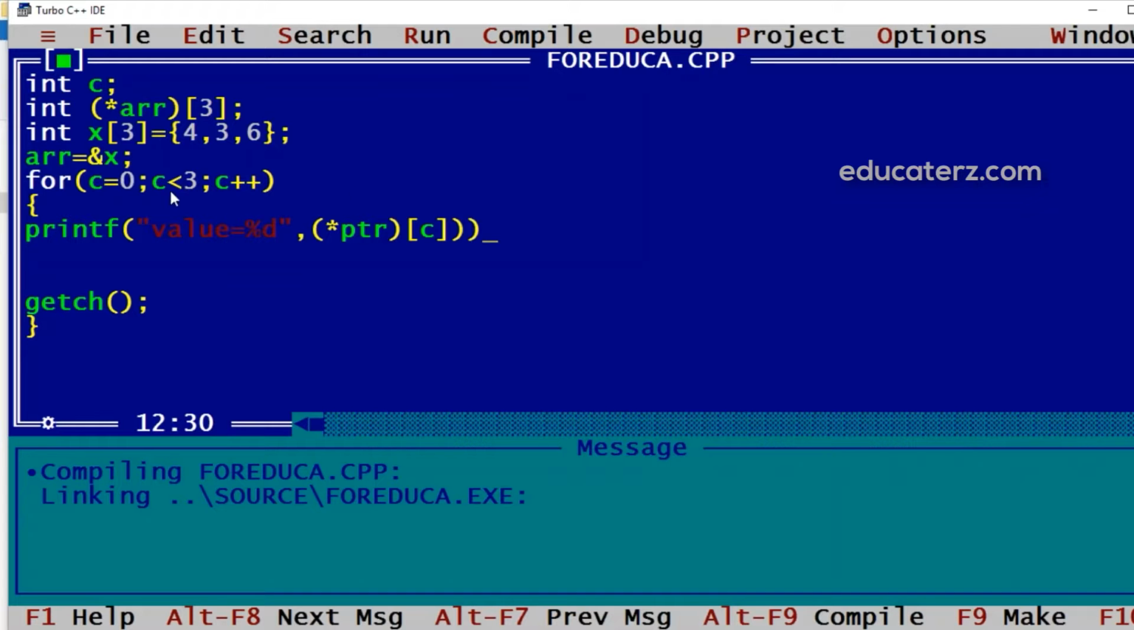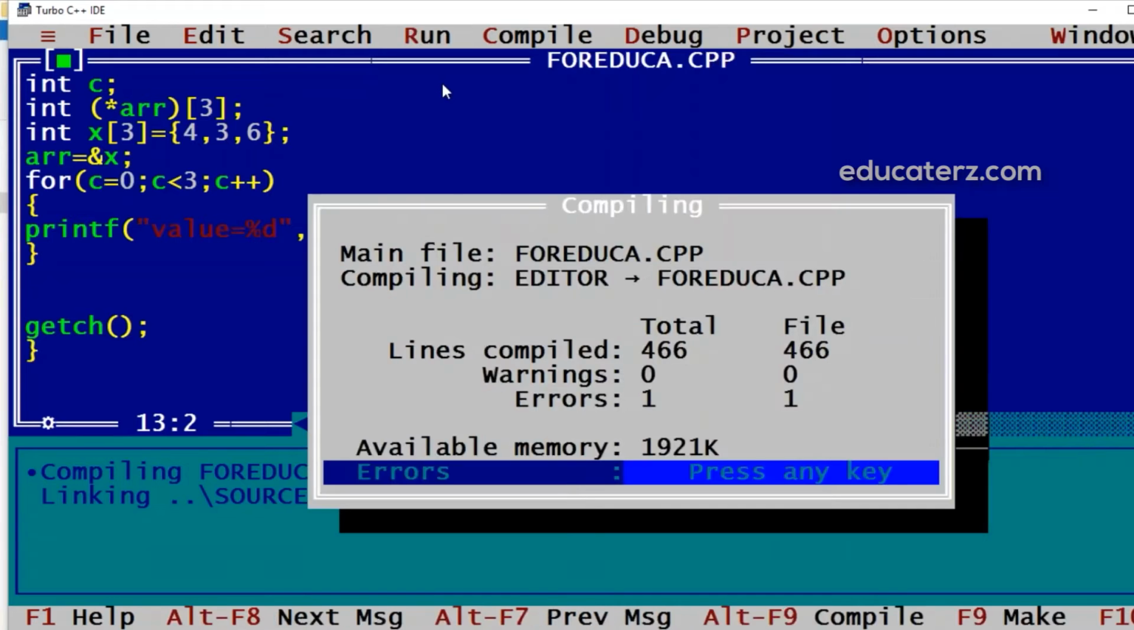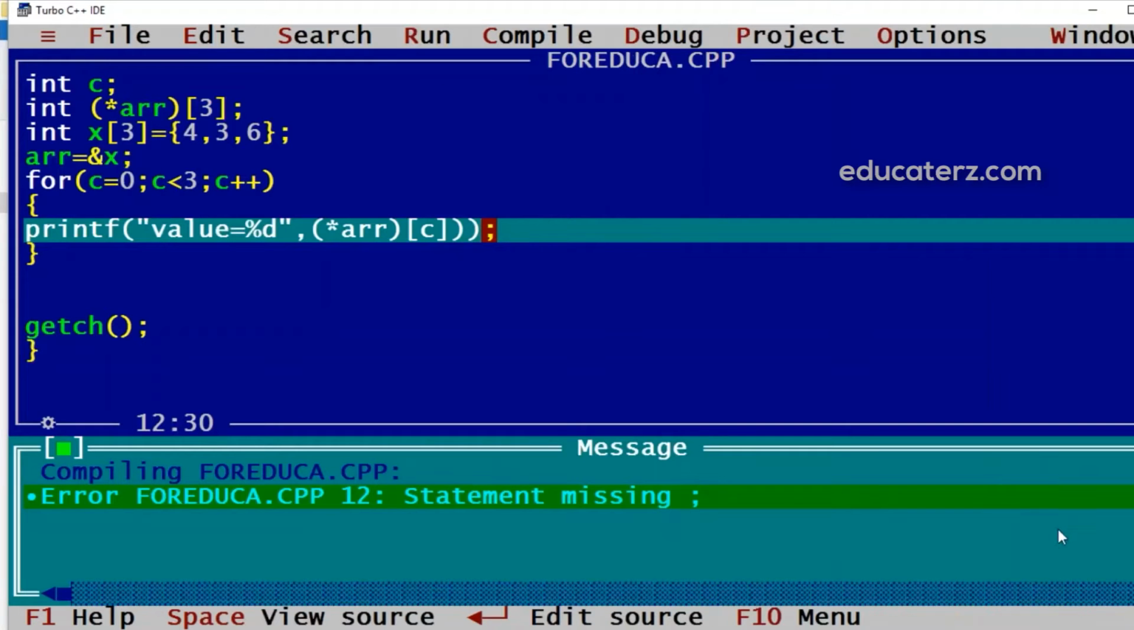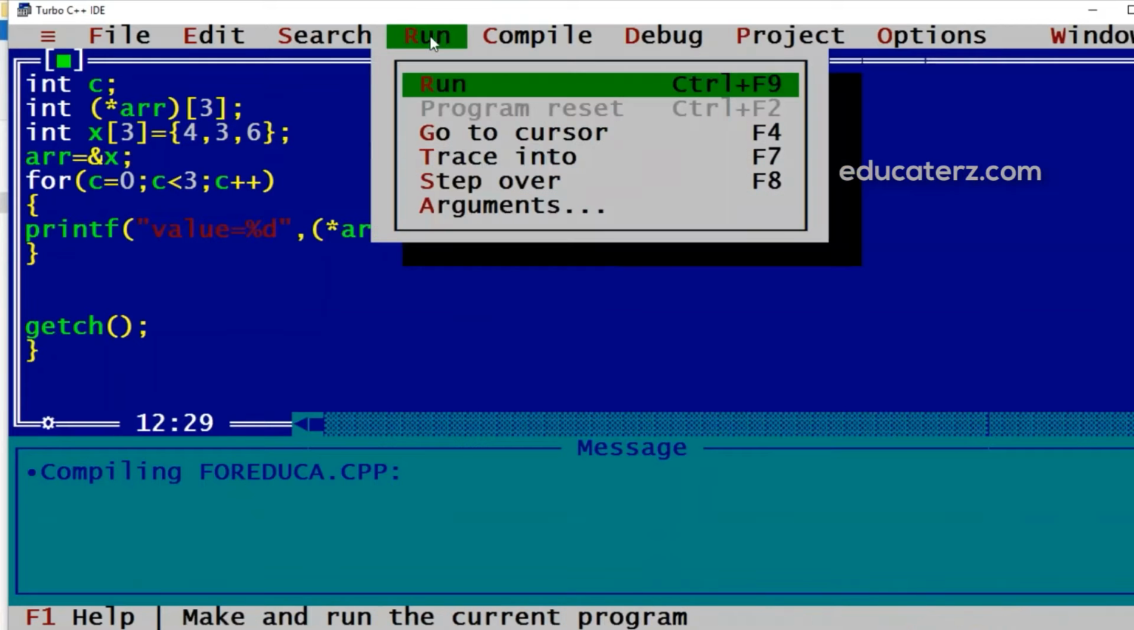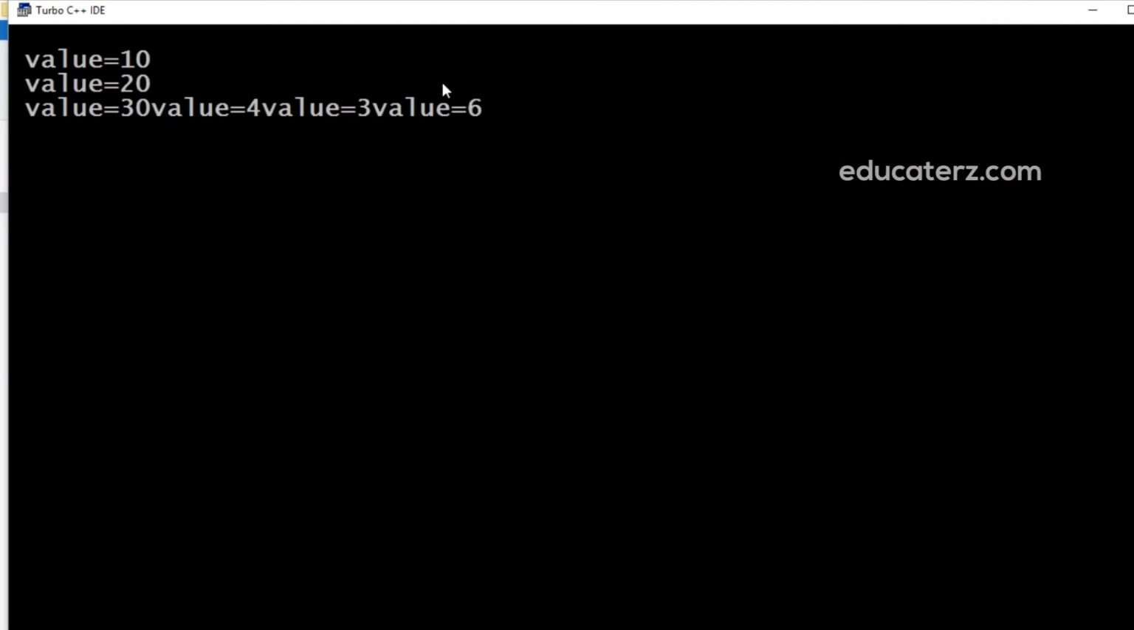So here we are wrapping this ptr with the star, or instead of ptr here we will have arr, because we have taken arr as the variable. To fetch the value we are saying value at arr, but the element number is 0, 1, 2 like this. So if I execute this, you can see with the star we are saying value at that c element. c is 0 initially, then 1, then 2, and the values will be displayed like this.